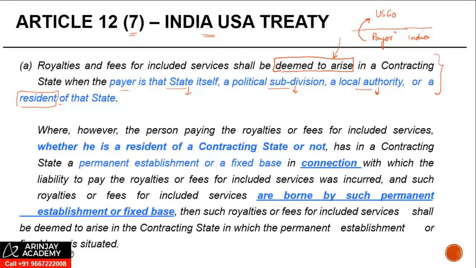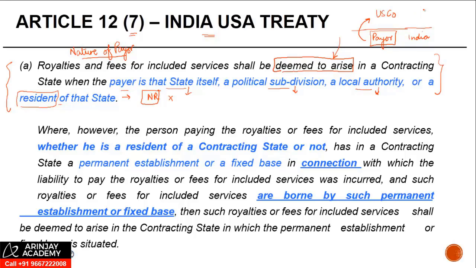But having said that, the provision of this first paragraph goes on to say that depending on the nature or maybe composition of the payer, royalty will be deemed to arise in India, right? Now, if you note here, a non-resident is not covered in this particular part. Where, however, the person paying the royalty or FIS, whether he's a resident of a contracting state or not, has in a contracting state a PE or a fixed base.